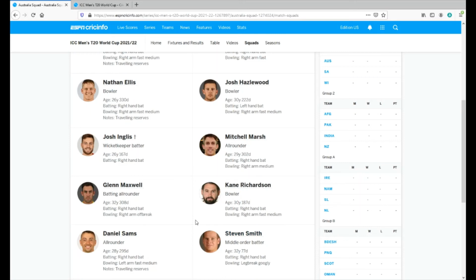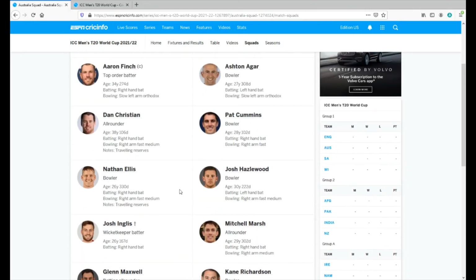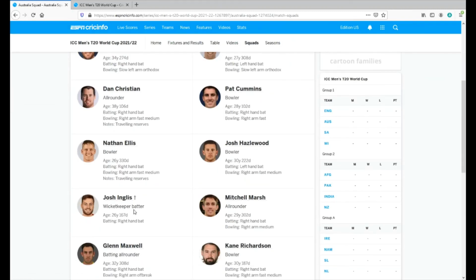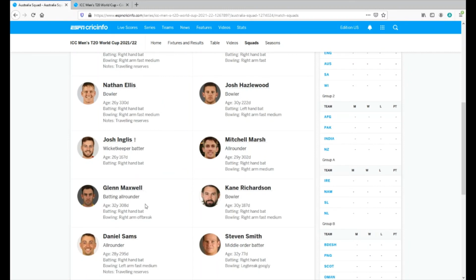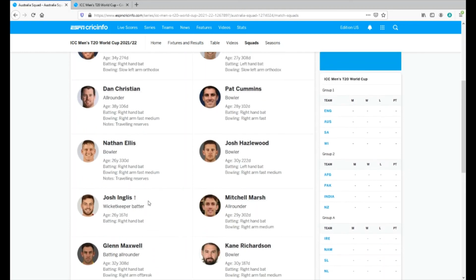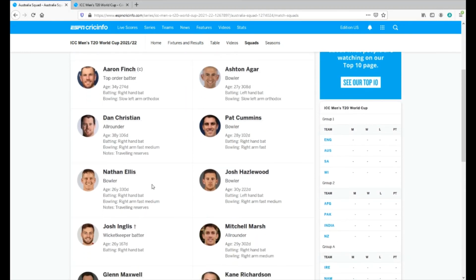Ben McDermott is another name that missed out. He absolutely can demolish the ball also. And if you think of some of the bowling options, Billy Stanlake also missed out. So I mean, it's a very balanced squad, but could there have been some changes? Like maybe instead of Nathan Ellis or Mitchell Swepson, we add Billy Stanlake to the Australian squad, or even Ben McDermott. We can sit here and talk about that all day, but once the tournament starts, as we said,